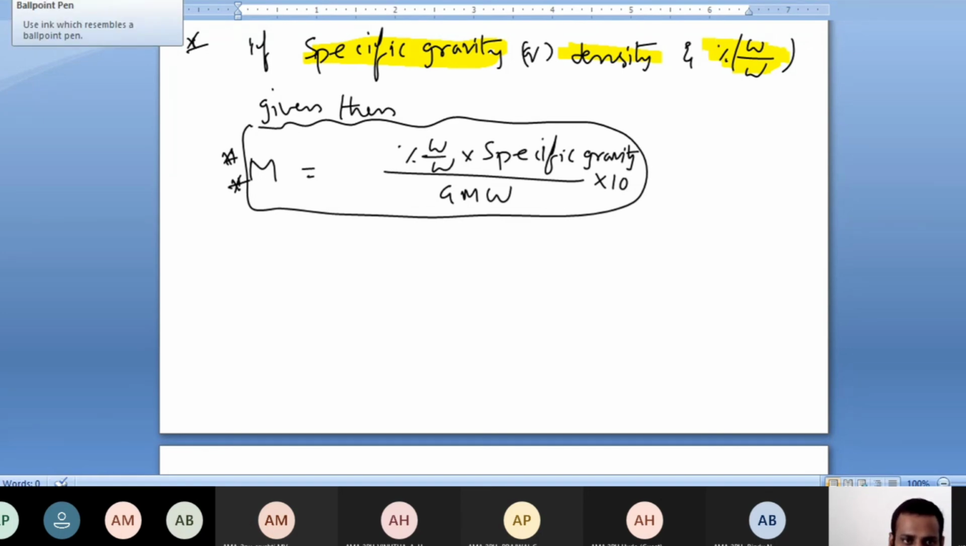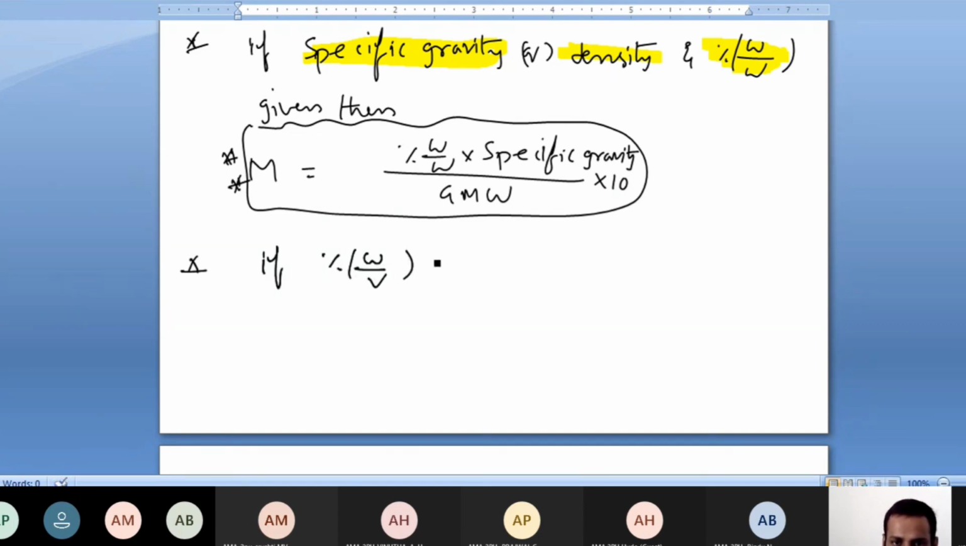Now, if not density and percentage weight by weight, but percentage weight by volume is given, then what is molarity? How to calculate? So why I am giving these formulas: they will mention something like density 0.9 gram per cc, and it is 40% weight by weight they will give.